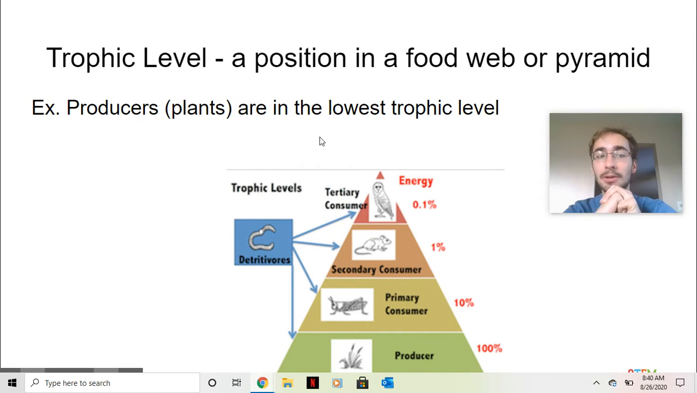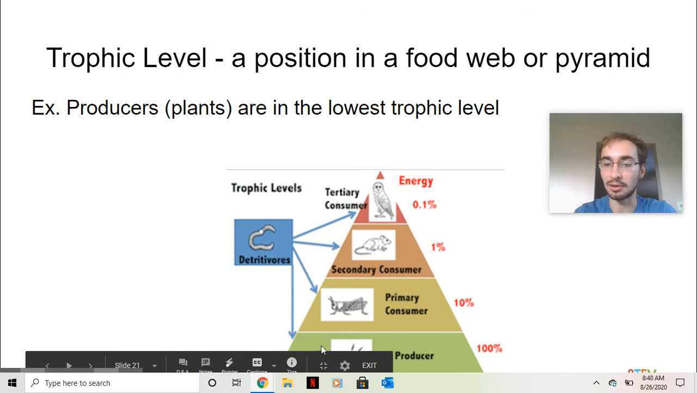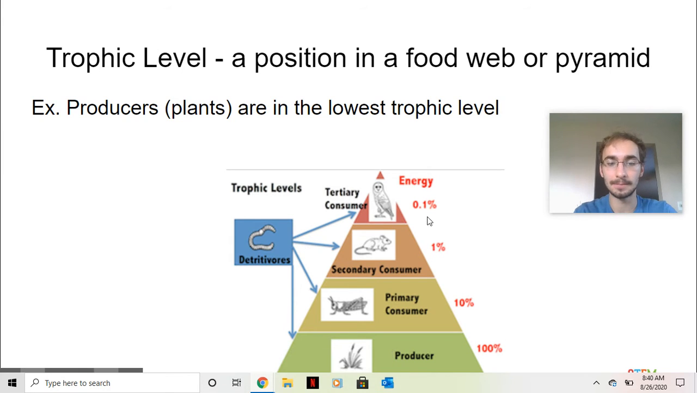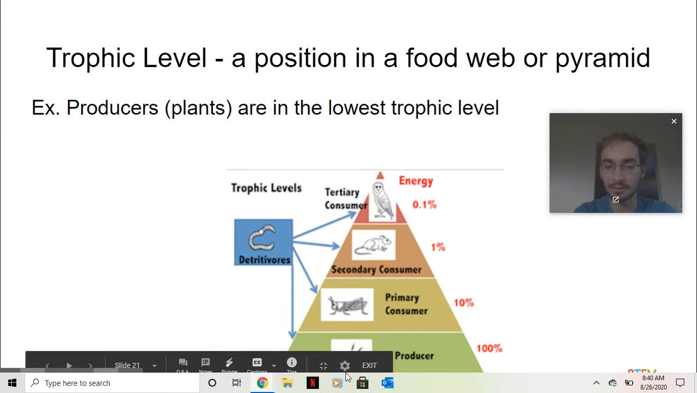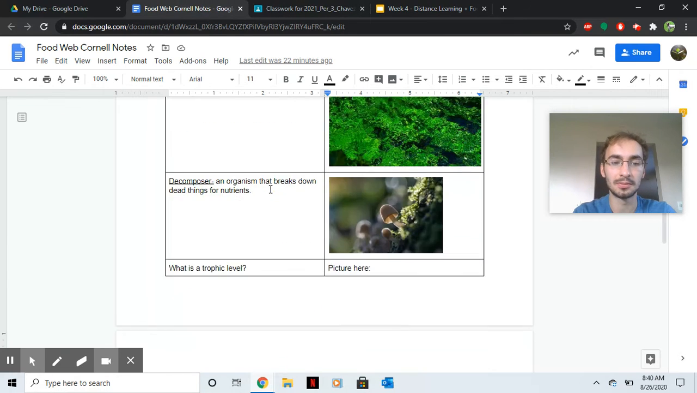The next thing I want you to know is trophic level. In your notes, say it's a position in the food web or pyramid. For example, producers are the lowest trophic level. Producers are the lowest because they support the rest of the triangle. They give food to everything else. And they're not consuming, they're just producing. So they're always going to be at the bottom of a food chain. As a reminder, you guys should be putting these all in your Cornell notes.